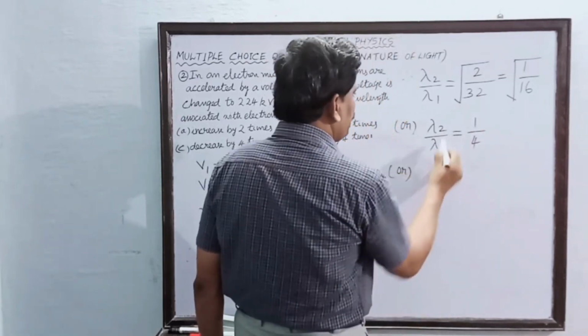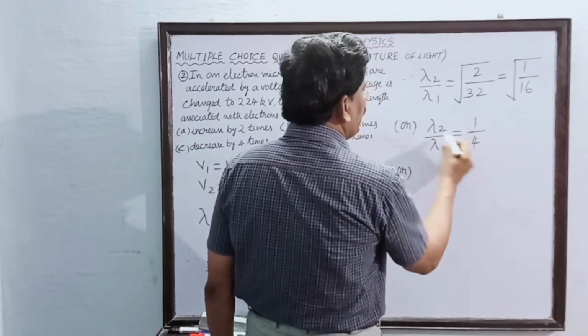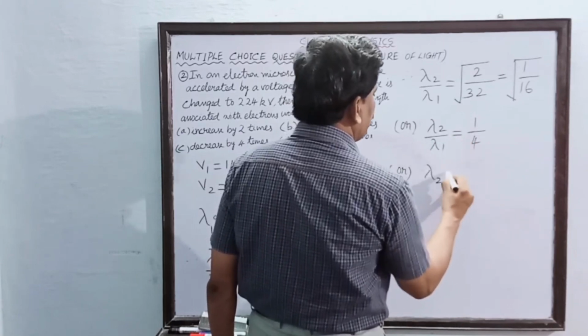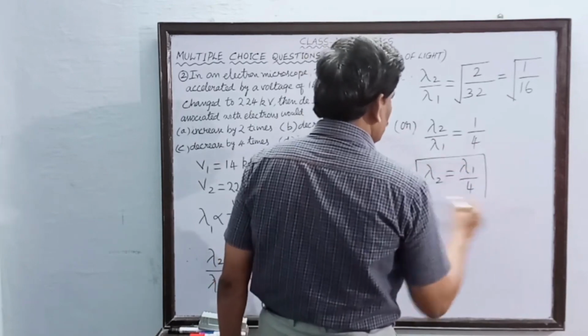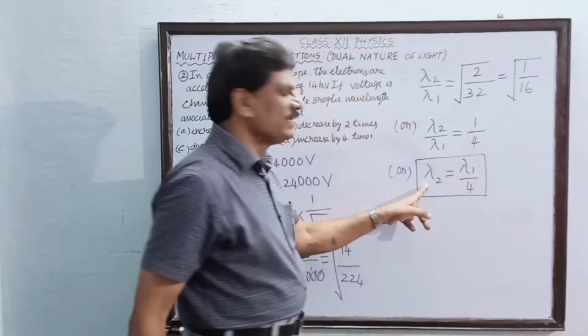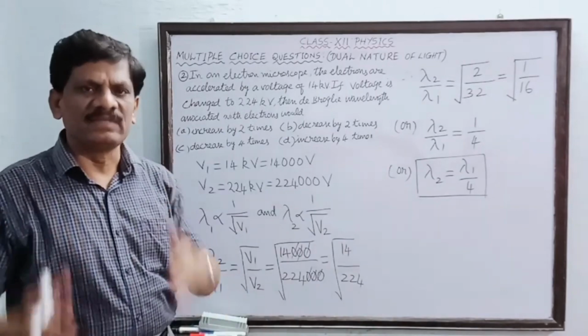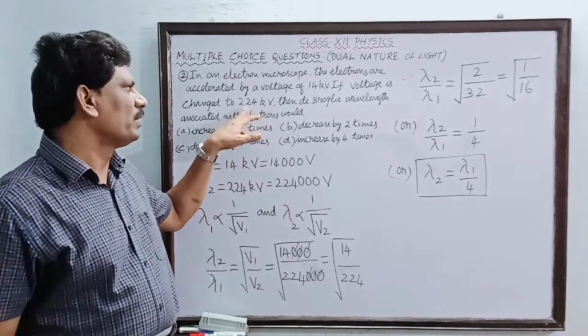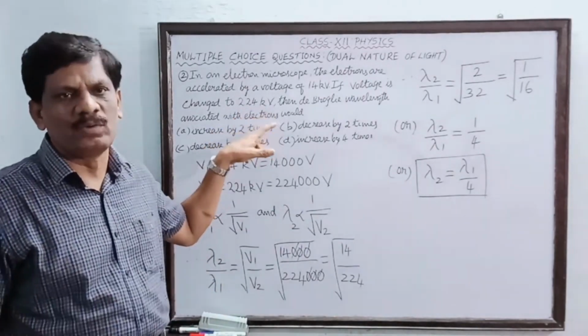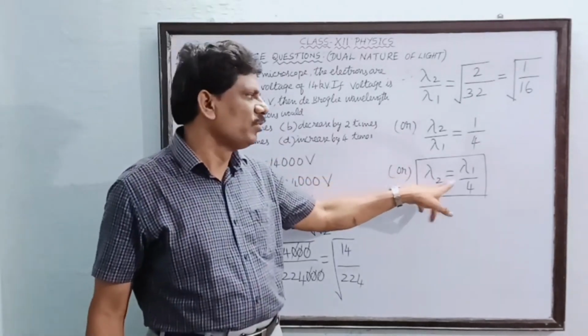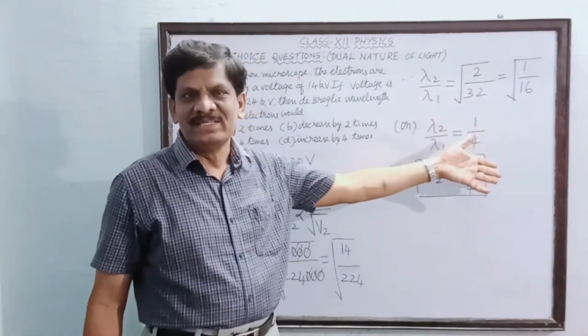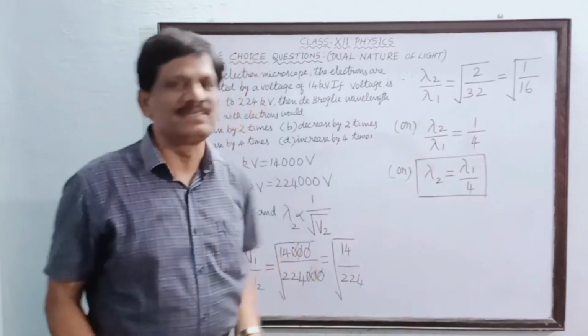Or lambda 2 is equal to lambda 1 divided by 4. So lambda 2 is what? The wavelength associated with the electron by an accelerating potential of 224 kilovolt. So at this voltage you find that the wavelength is found to be 1/4 of lambda 1. That means that the wavelength decreases.